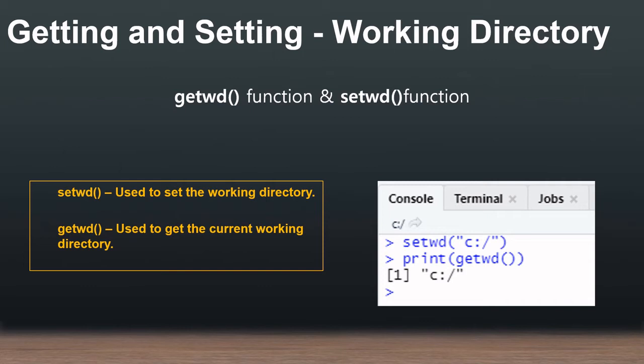First is setwd. setwd is used to set the current working directory. However, getwd is used to get the current working directory. I have used an example here. This is setwd, where I set the working directory as C, and after doing that I have used print getwd. The output is the C prompt.